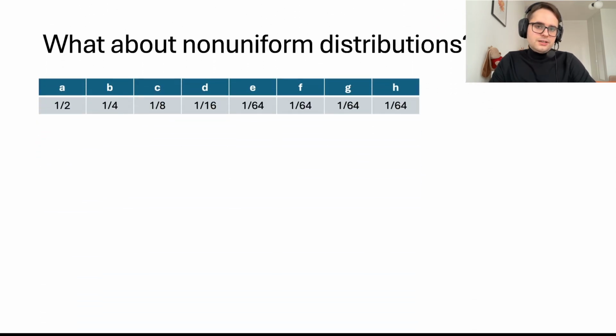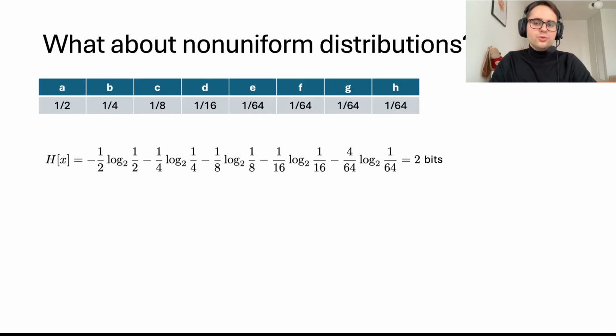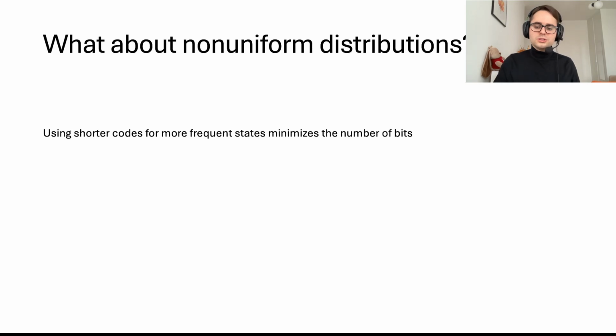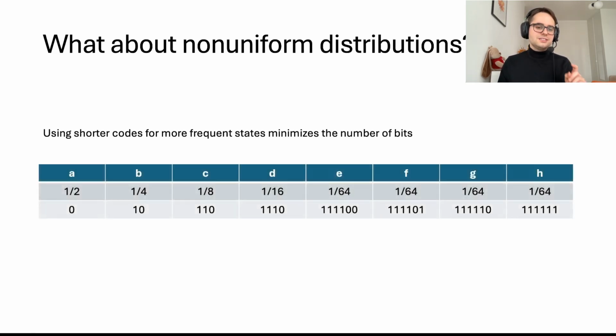Now let us consider a non-uniform random variable, and let us assume that these are the probabilities of these states. In that case, the entropy will be equal to 2 bits. And if we look once again at the previous example, we have a distribution with more states, which has a lower entropy compared to a random variable that has fewer states but a uniform distribution. The reason why this happens is that we can take advantage of the non-uniformity, and we can allow shorter codes for states which are highly probable.